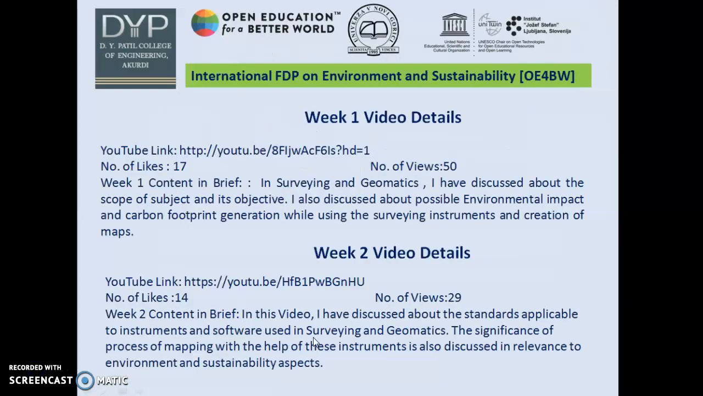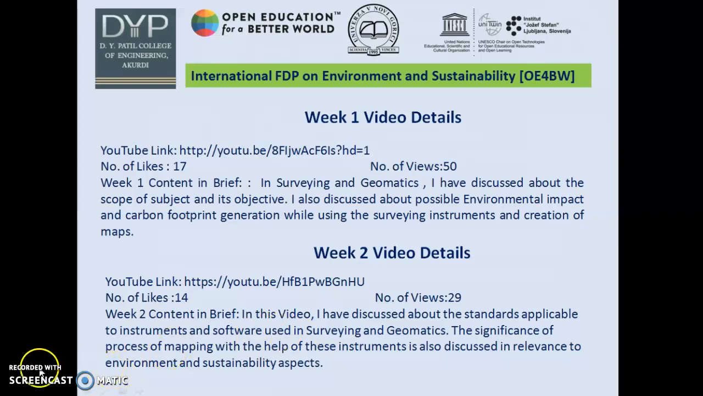In week 1, I dealt with the discussions about awareness of environmental impact and carbon footprint generation while using the surveying instruments and creation of maps. In week 2, I discussed the standards applicable to instruments and software used in surveying and geomatics. The significance of the process of mapping with the help of these instruments is also discussed in relevance to environment and